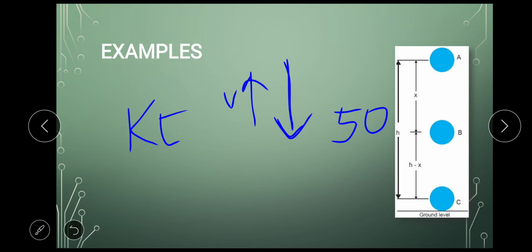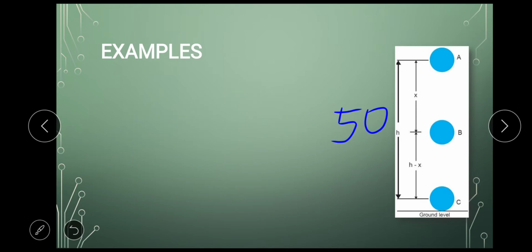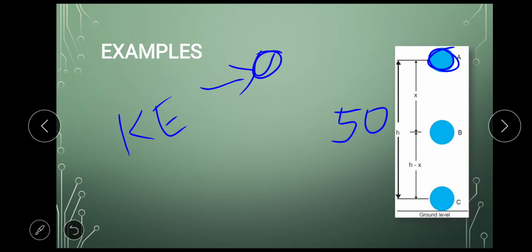So the kinetic energy which was 0 at this level, because the ball was stationary at this level, kinetic energy was 0. But as the ball started falling, the kinetic energy started increasing.